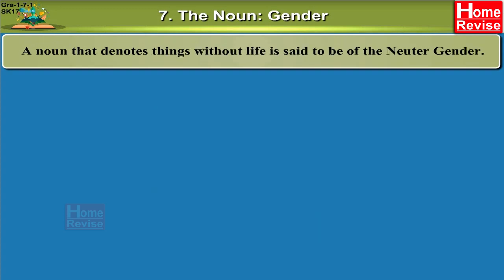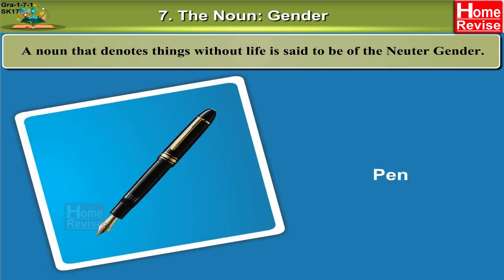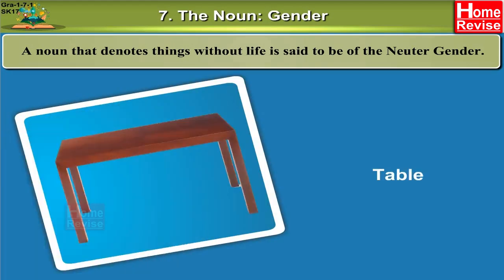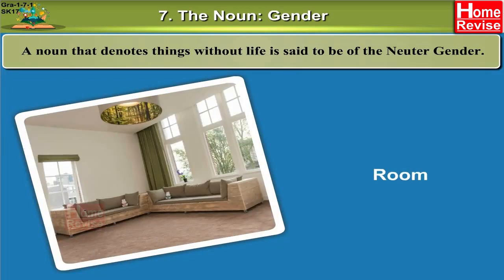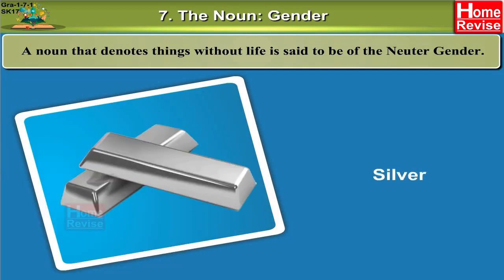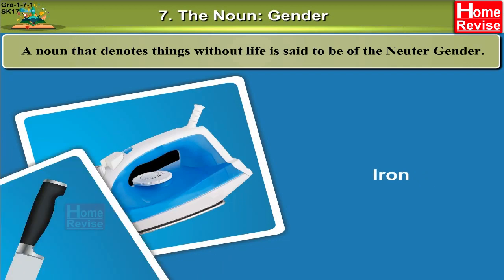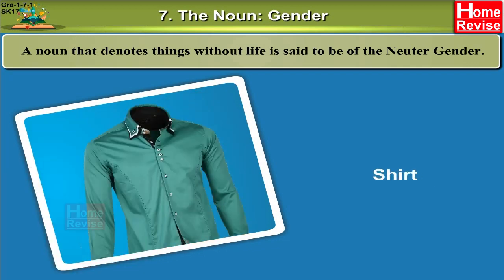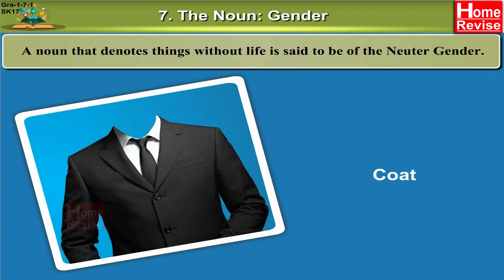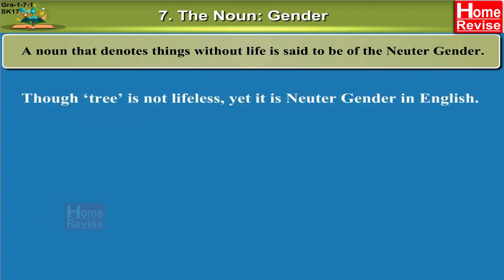A noun that denotes things without life is said to be of the neuter gender. Book, pen, chair, table, room, gold, silver, iron, knife, shirt, coat, etc. Though tree is not lifeless, yet it is neuter gender in English.